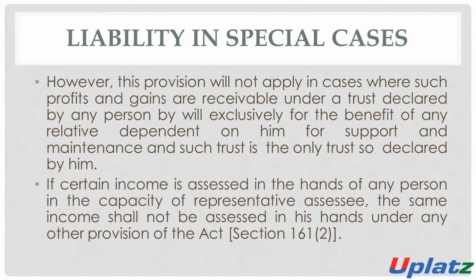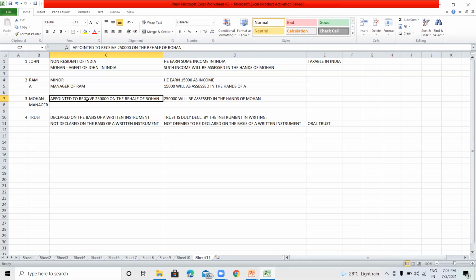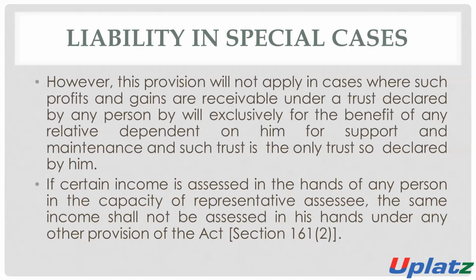If certain income is assessed in the hands of any person in the capacity of representative assessee, the same income shall not be assessed in his hands under any other provision of this Act. Means if 2,50,000 rupees is assessed in the hands of Mohan under the Income Tax Act, then such income will not be assessed in his hands under any other provision. Only one time such income will be assessed.